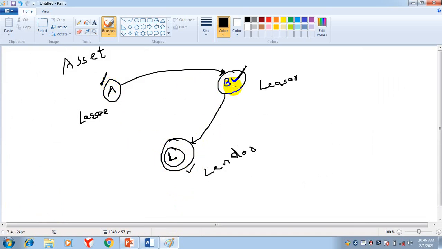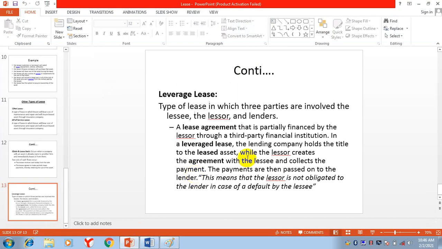This B, who is a leaser, is just involved for the agreement. He is not concerned about anything else. A will make a monthly payment to B, and B will make payment to the lender. The lessor creates the agreement with the lessee and collects the payments. Monthly payments he will collect, and he will pass them on to the lender, just like I told you.